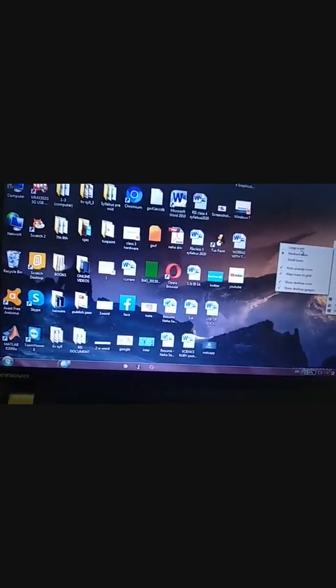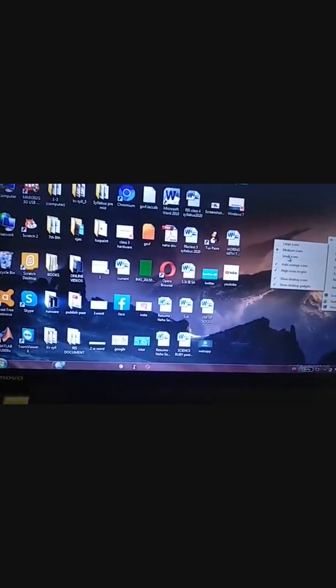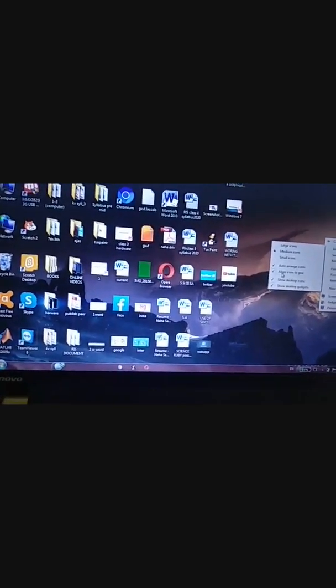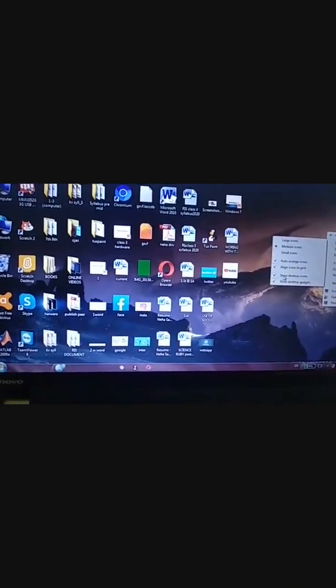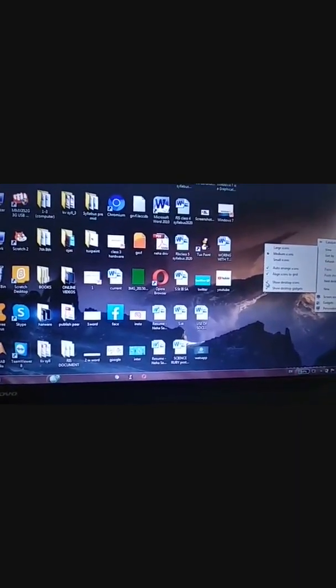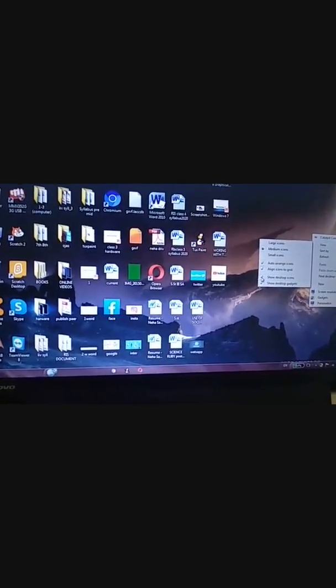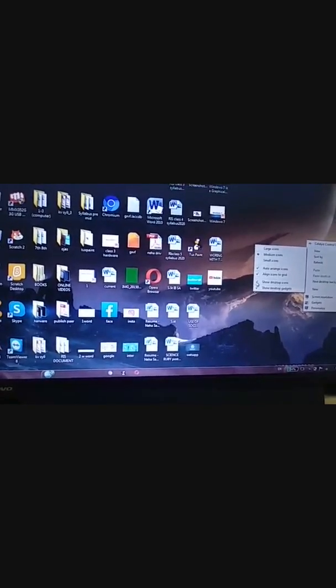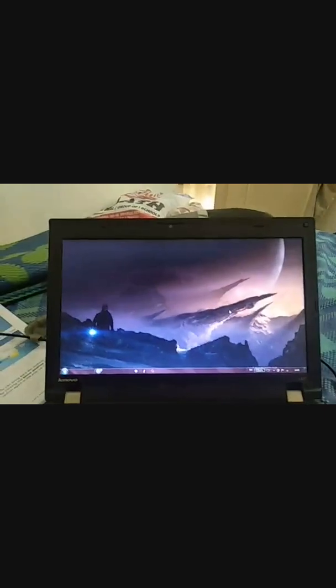See, large icons, medium icons, small icons, auto arrange icons, align icons to grid, and show desktop icons. At this time this is clicked, means our icons are visible. And when you unclick this, now see, your icons become what?